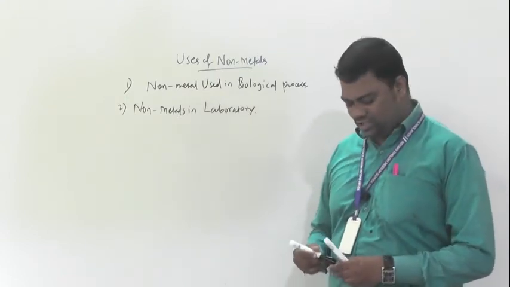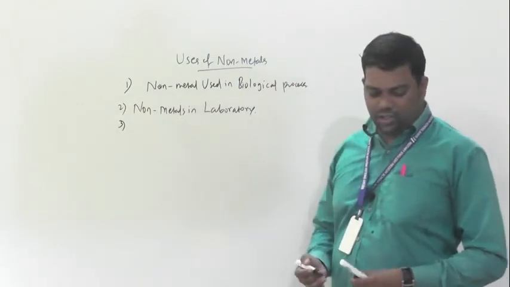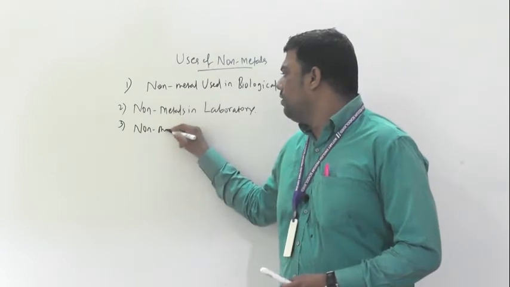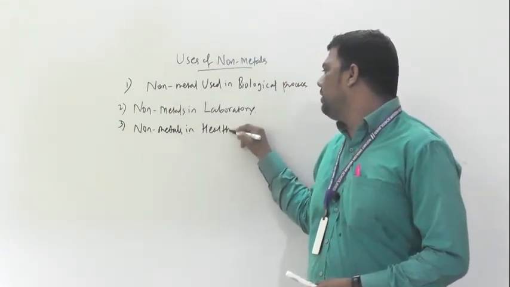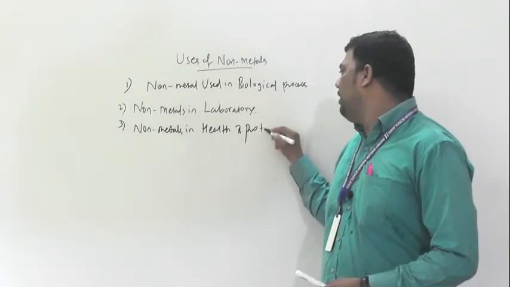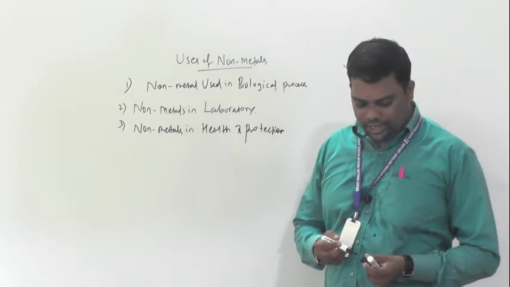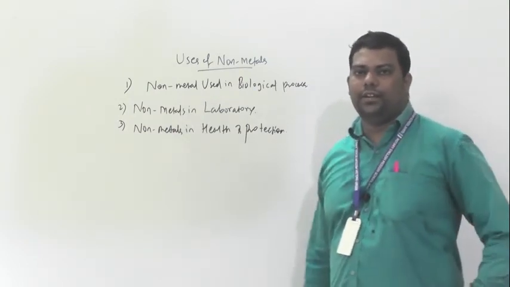These are very important laboratory reagents. Now we will discuss the third, non-metals in health and protection. How can we say that?